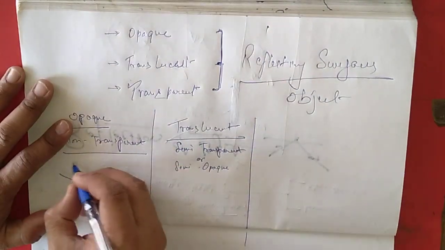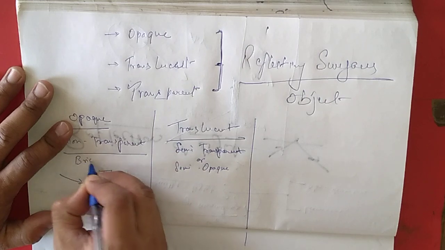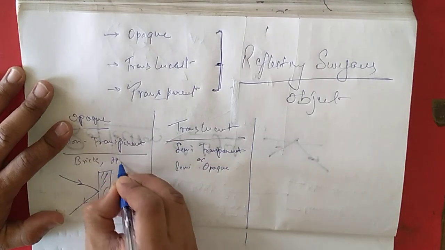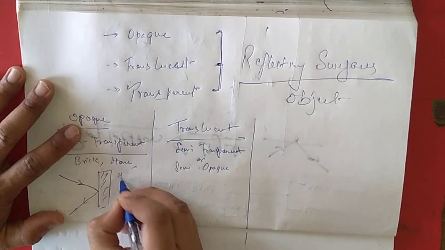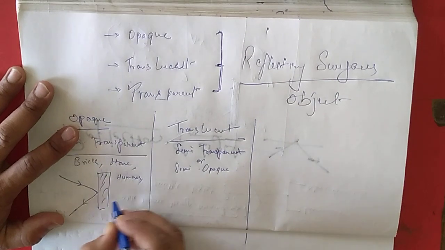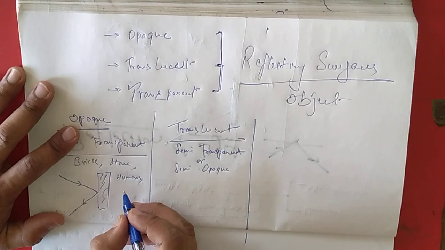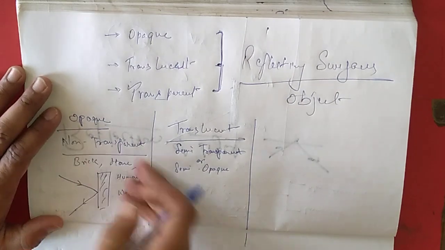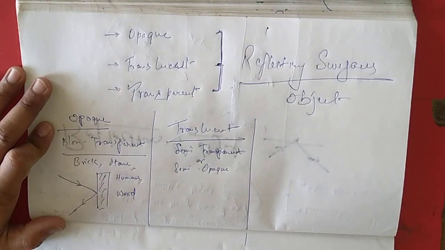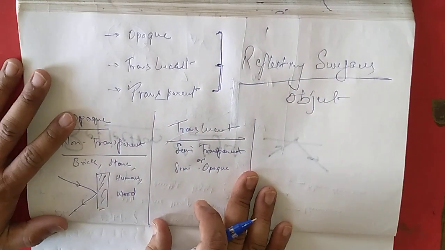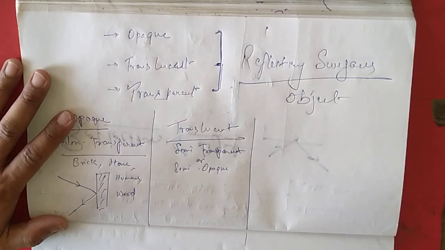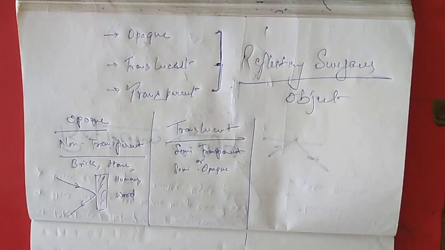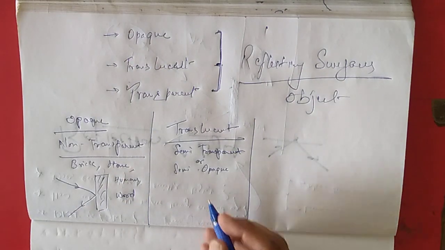Let us write some examples over here: brick, stone, humans, wood. These are examples of non-transparent or opaque objects. Clear? Now let us take some examples of translucent objects, which also help us understand the definition of translucent objects.